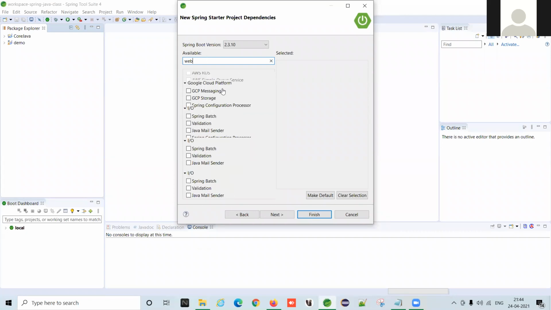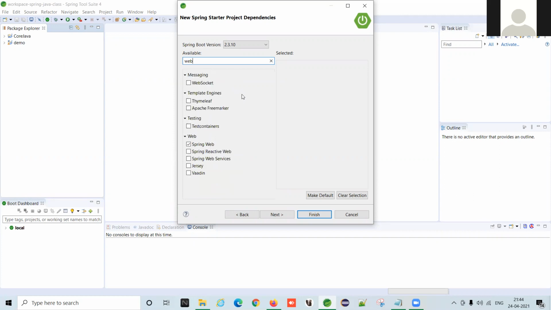Earlier, if you had to develop a web application in Spring MVC, you had to think a lot about dependency, Spring dependency. I will explain how you had to think a lot, because right now I'm just adding Spring Web and MySQL. These two dependencies we are going to add.